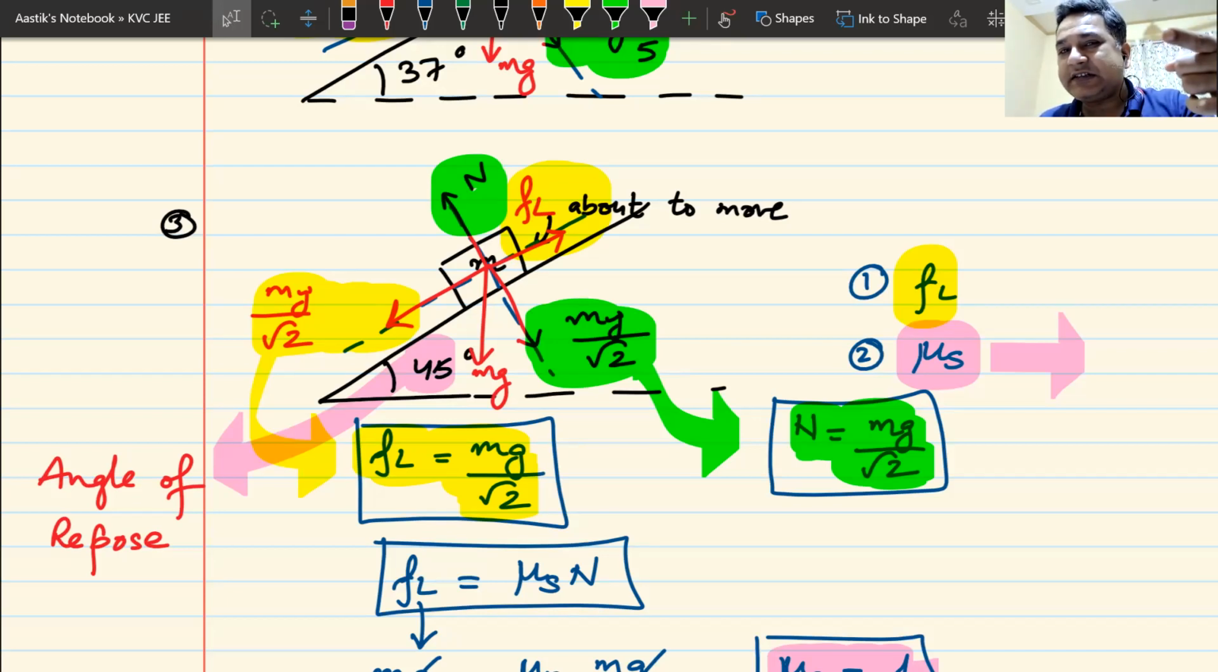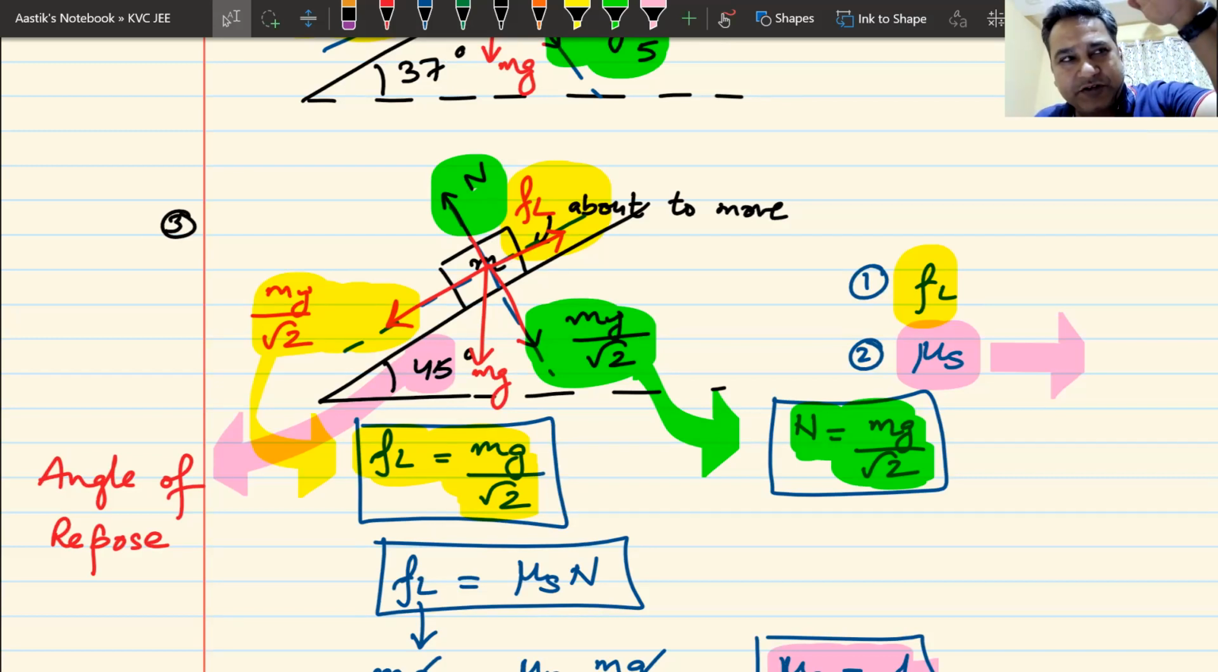We also did a question in the last class where 25 newtons was used to start the motion, but after the motion had started, with 25 newtons we were able to accelerate the body. It's difficult to start the motion, but once the motion starts, it is easier to continue the motion. I hope you understand this. Once the motion starts, I can decrease the angle slightly and the block will keep on sliding. You will not be able to stop it, unless you make it flat, then obviously it will stop because there is no force to take it there.